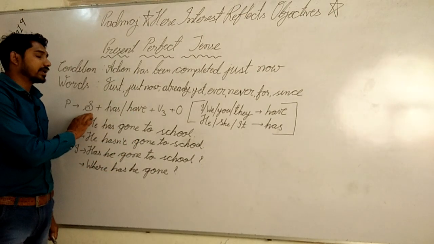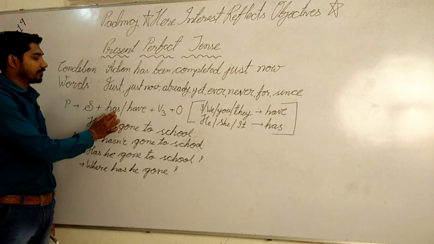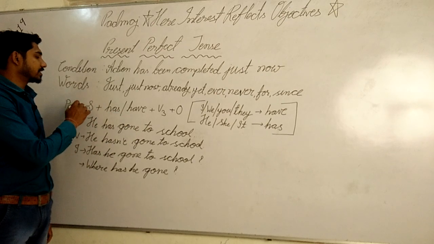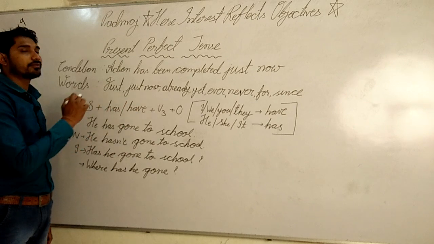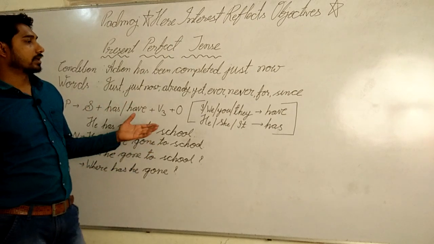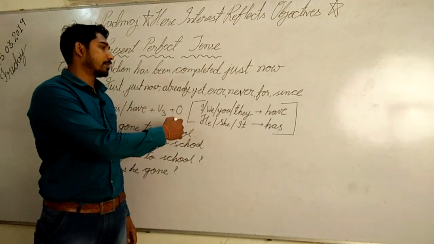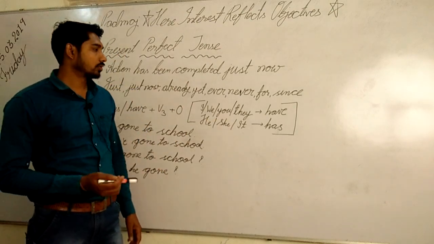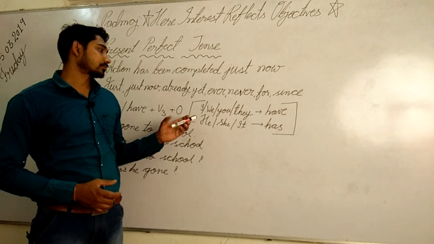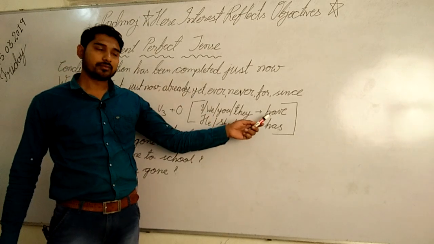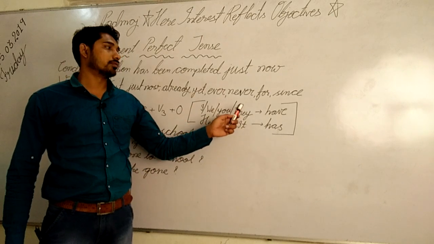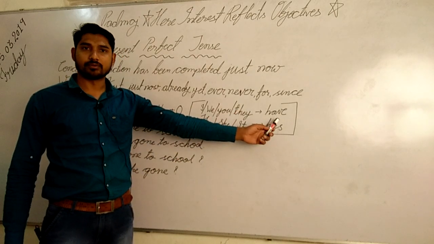Now we can write the subject, but we have to select whether to use has or have, that is, with which subject which auxiliary verb agrees. I have written the basic rule in this square bracket. With I, we use have. With we, you, they, this kind of pronoun, we use have.